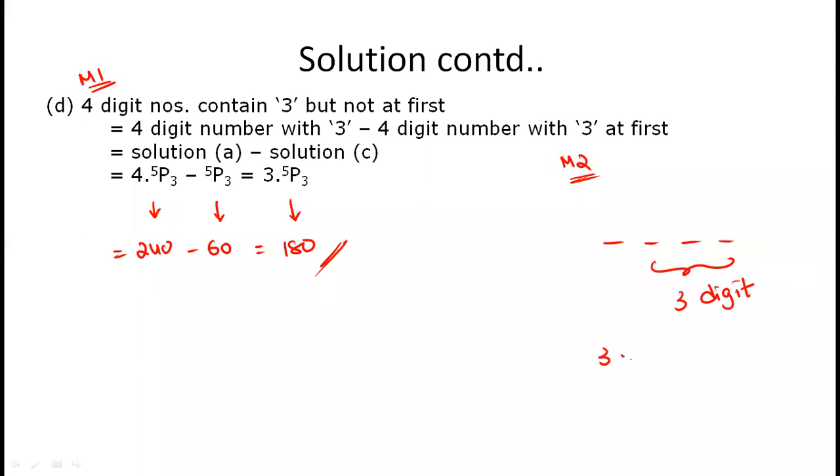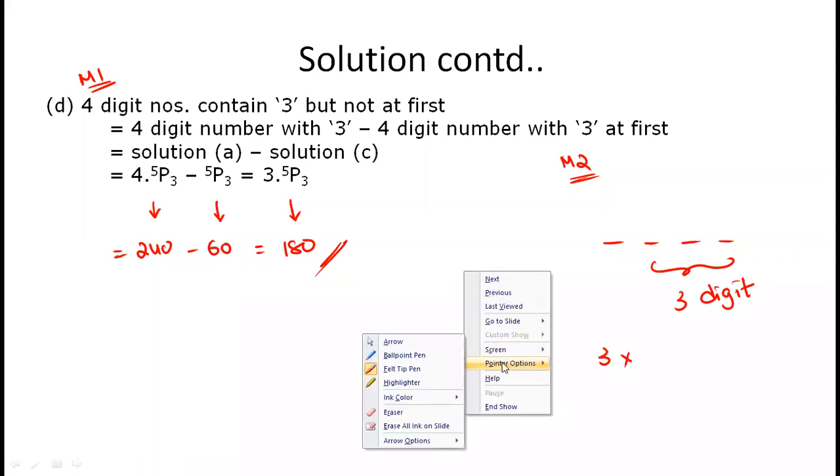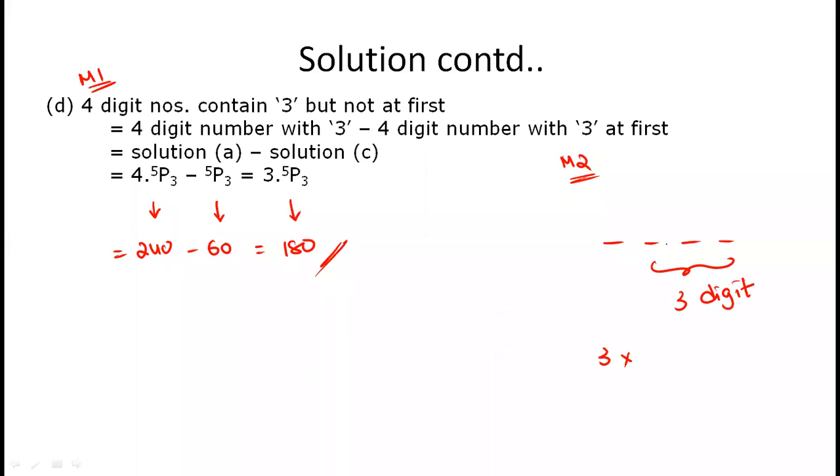Then you have the remaining 3 places, which can be occupied by 4, 5, 6, 7, 8. Suppose 3 is occupied in one of these places. Now here, 5 ways, 4 ways, and 3 ways, 5 into 4 into 3. We'll get 180. This is method 2, and this is method 1. Somebody asked regarding method 2, you just have a look.